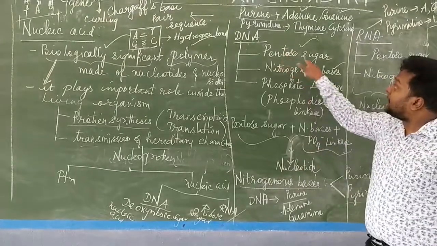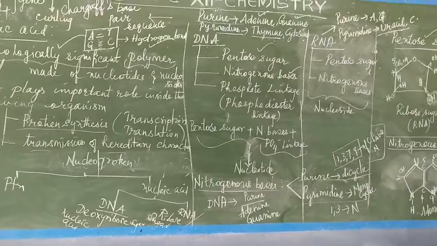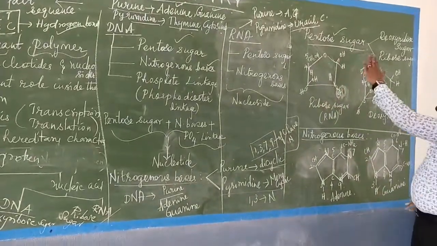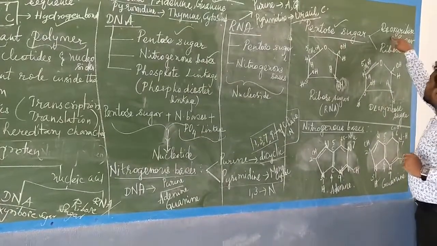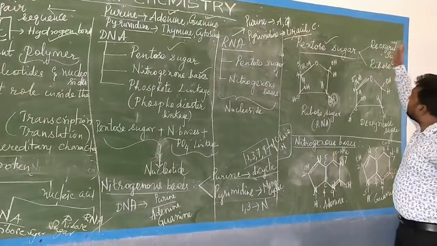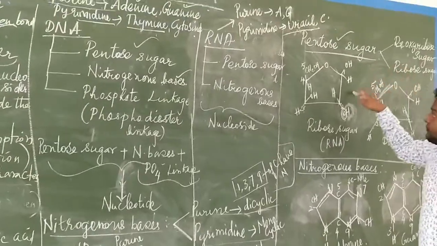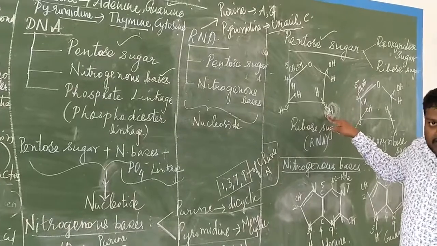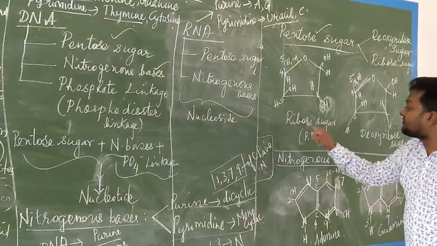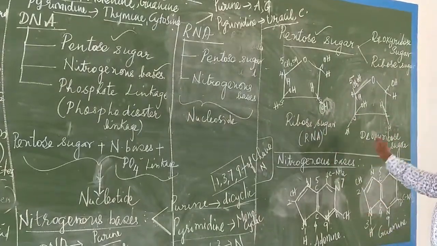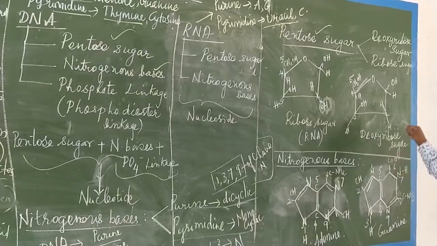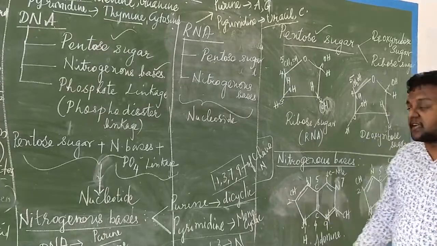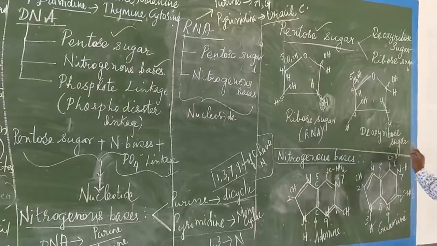In the pentose sugar, I drew and showed the structure, how the ring structure is present. The pentose sugar is broadly classified into deoxyribose sugar and ribose sugar. What is deoxyribose and ribose sugar? In ribose sugar, which is in RNA, the first and second carbon, oxygen will be present, OH and oxygen will be present. Deoxyribose sugar will be present in DNA, where the second carbon oxygen will be missing. The oxygen will not be present. Therefore, we are calling it deoxyribose sugar.